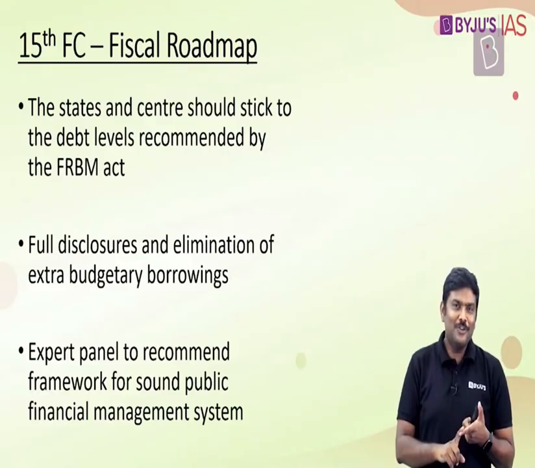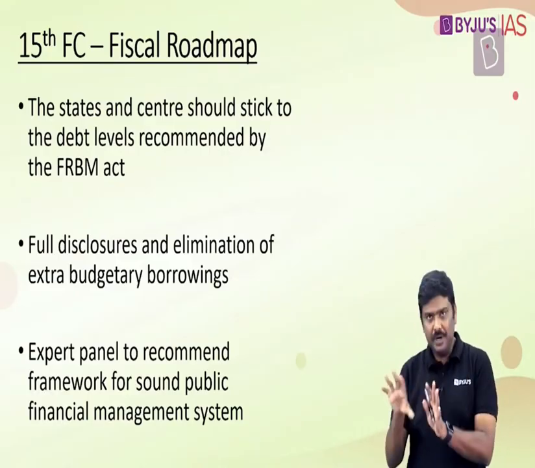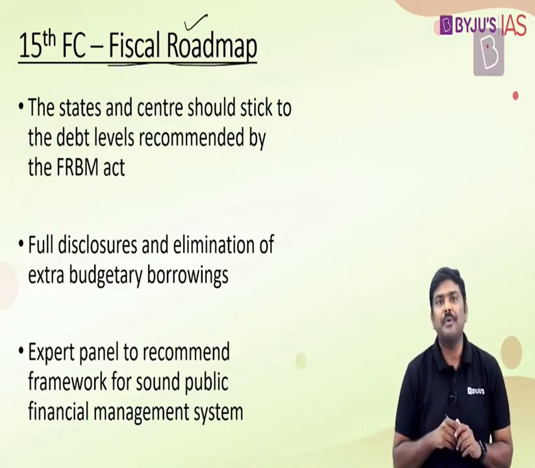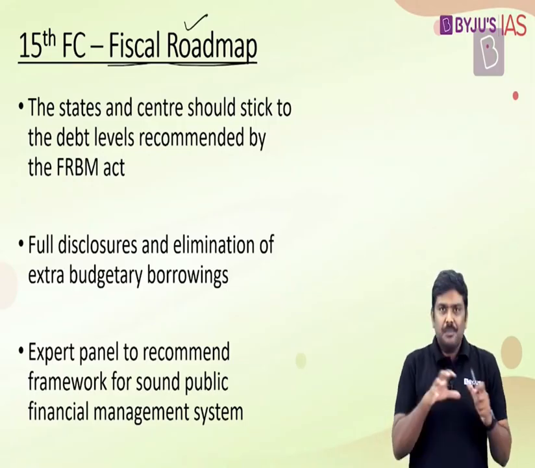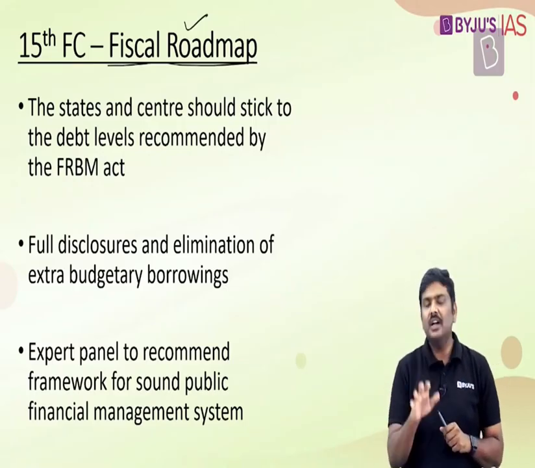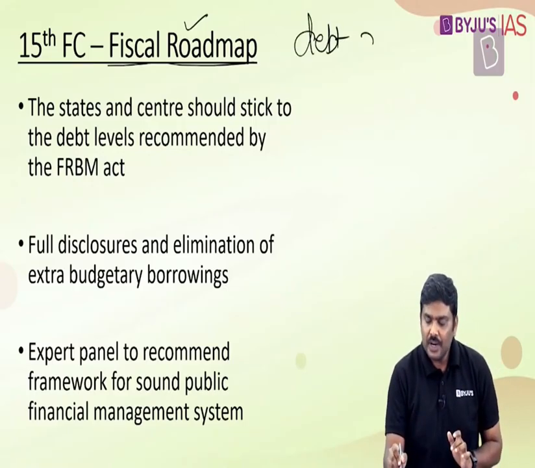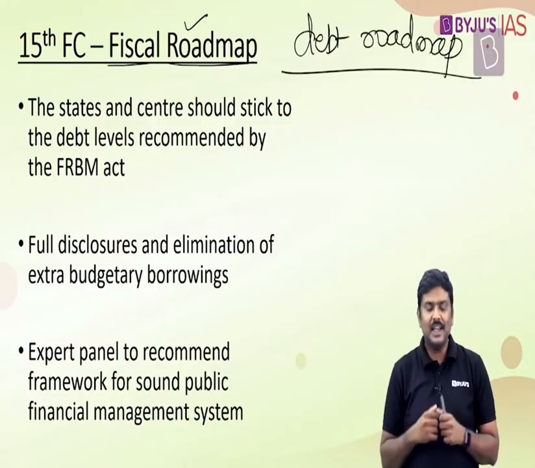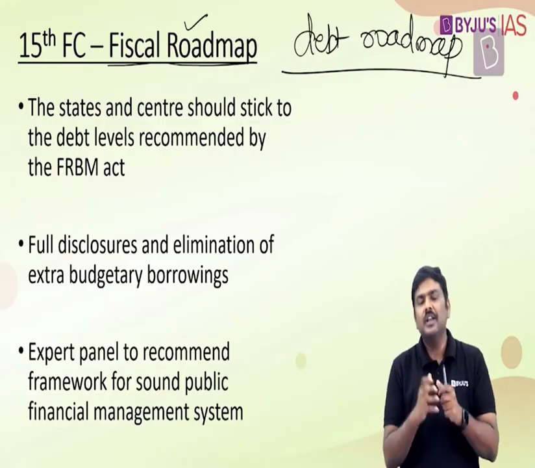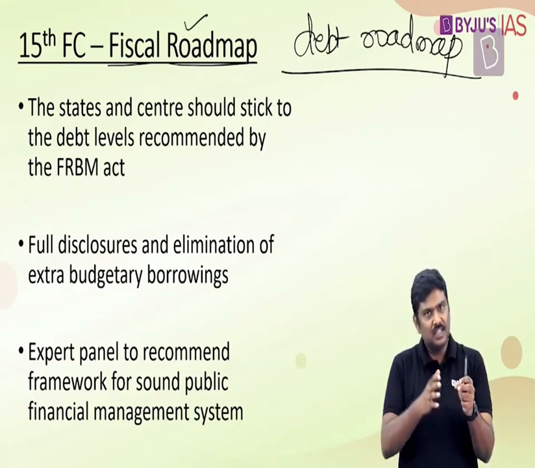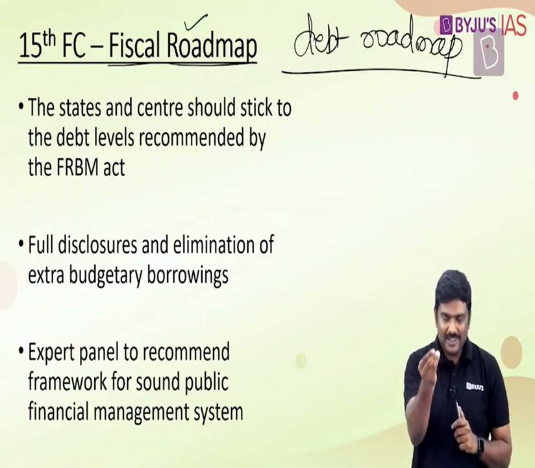Now, we have taken care of vertical devolution, horizontal devolution, we have taken care of the grants-in-aid. Next, certain very important other recommendations which have been provided by the 15th FC. First one, with respect to the fiscal roadmap. Now, understand this: the Finance Commission says that in the present situation of, let's say, the volatility in the market, it is very difficult for the Finance Commission to recommend a debt roadmap for the central as well as the state. That is basically the idea: the earlier Finance Commission for 2020-21 had recommended how the debt of the central government as well as the states should be reduced over a period of time. Right?